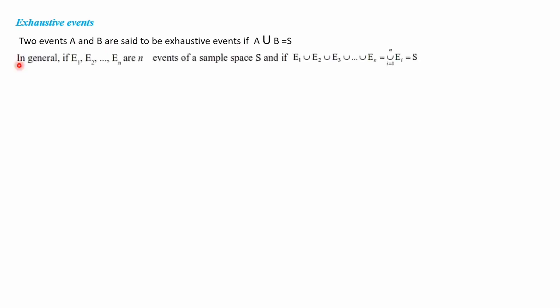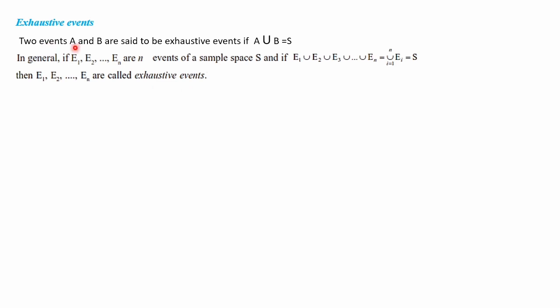Next we shall discuss exhaustive events. Two events A and B are said to be exhaustive events if A union B is the sample space itself. If A union B is equal to S, then we can say that A and B are exhaustive events. In general, if E1, E2, E3, etc. En are n events of sample space S, and if E1 union E2 union E3 etc. union En, that means the union of Ei for i equal to 1 to n, which is a general representation, is equal to S, then E1, E2, etc. En are called exhaustive events. This is the generalized form.